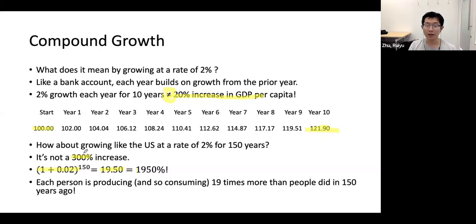That means each person now living in the US is producing and consuming about 19 times more than people who lived 150 years ago, right? So economic growth totally changed our life.